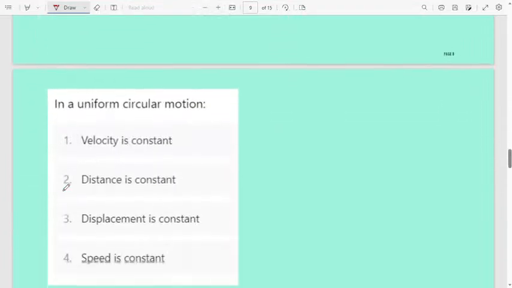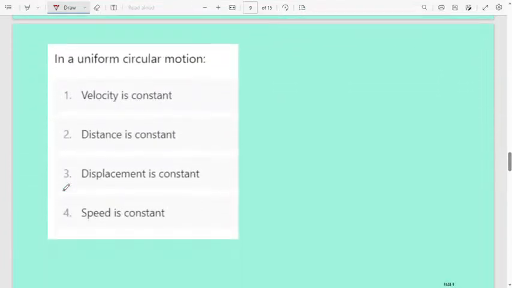Next, in a uniform circular motion, first option, the velocity is constant. Second option, distance is constant. Third one, displacement is constant. Fourth option, speed is constant. Already I told, in a uniform circular motion, when an object is moving in a circular path, already they mention the object is moving in a uniform motion, then speed will be constant.